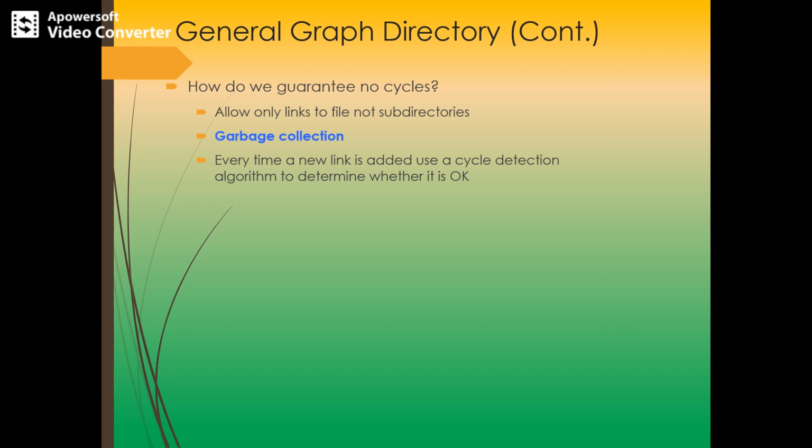Garbage collection for a disk-based file system is extremely time-consuming, and it is necessary only because of possible cycles in the graph. Every time a new link is added, we use a cycle detection algorithm to determine whether it is okay or not. So cycles are avoided and no extra overhead is incurred. In this manner we can guarantee that no cycles can exist. These are the possible methods.